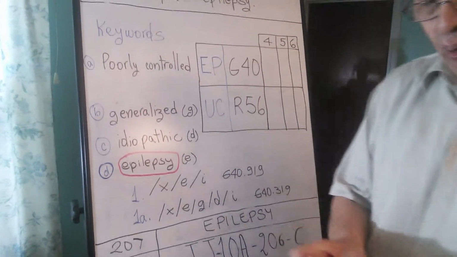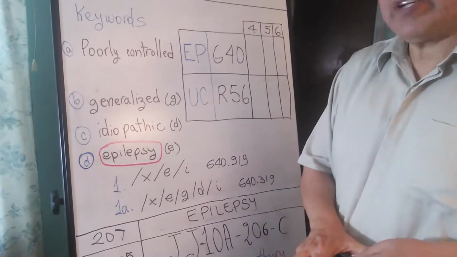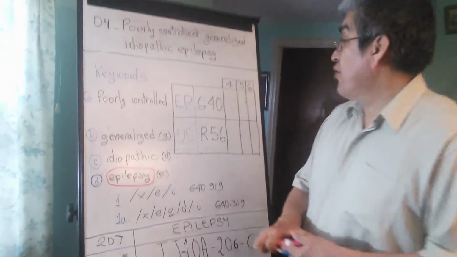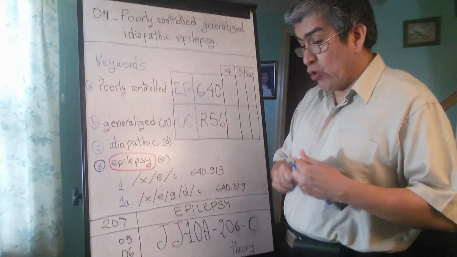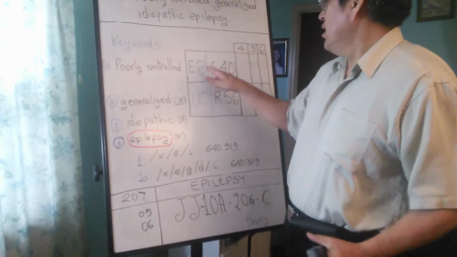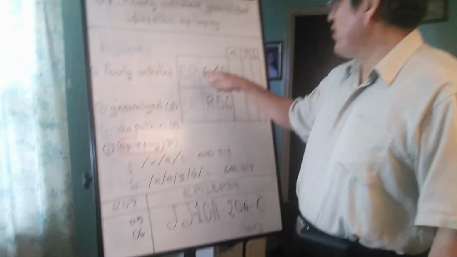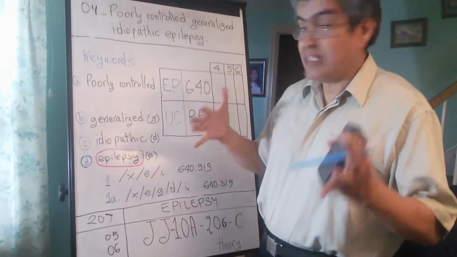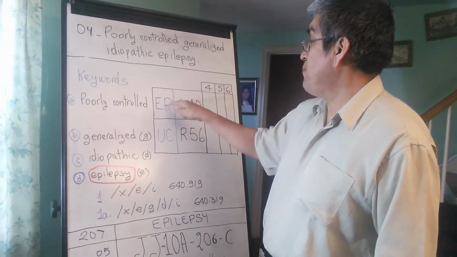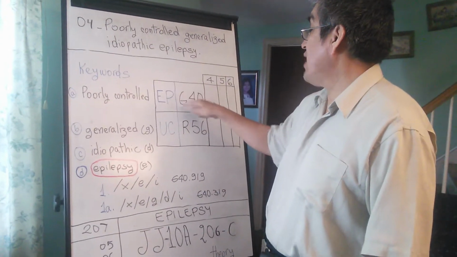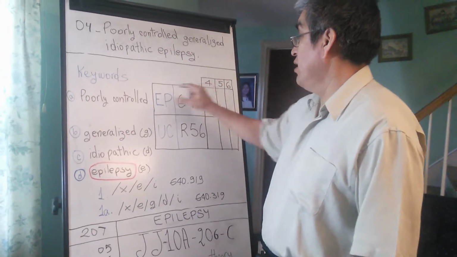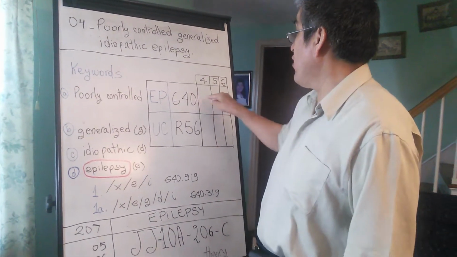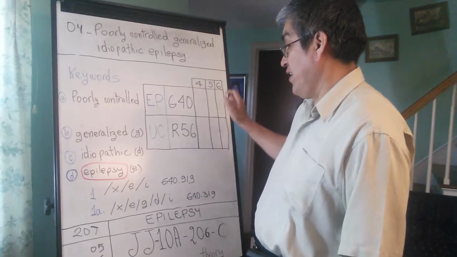Right. Now, once we have found the noun there, the first thing that we have to do is, from our table, choose which one. Which of the 2 rows are we going to choose? Now, we explained in the theory that when the word epilepsy is in the text, we have to choose this one. You see, EP for epilepsy. So it starts with G40, and we need the 4th and the 5th and the 6th character. So this is our code. G40, something here, and something here.